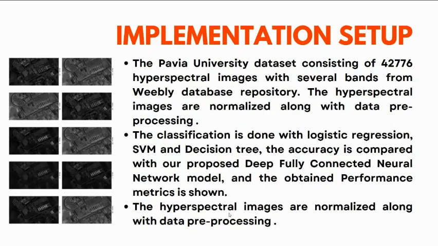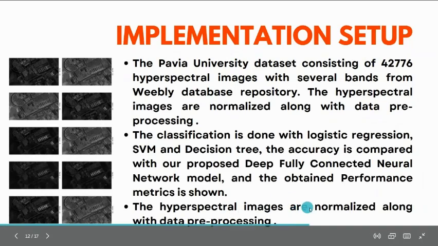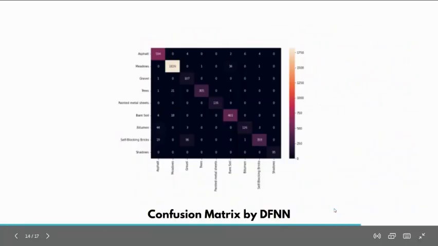Implementation setup. As I have said, we make use of the datasets of Pavia University and Weebly database repositories, and image classification models like the logistic regression model, SVM, and decision tree model, which help us to get accuracy, precision, and F1 scores. And we can normalize with data preprocessing; hyperspectral images are normalized along with data preprocessing.